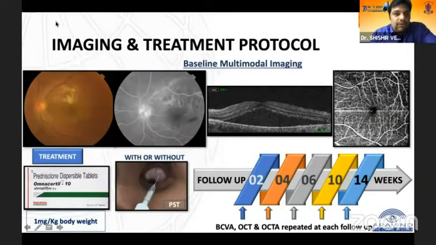Following multimodal imaging and the uvea workup, the patient was started on oral prednisolone, 1 milligram per kg body weight, with or without periocular steroid. The patient was followed up at 2, 4, 6, 10, and 14 weeks, and at each point of time, OCT and OCT angio were repeated.